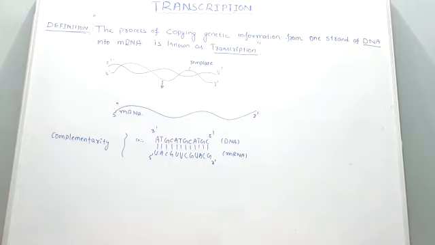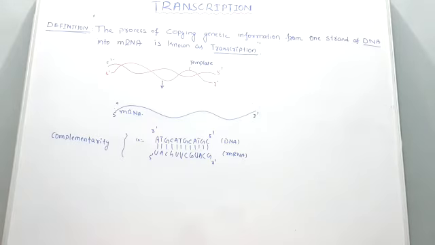ATGC, ATGC, you can write several times. Always A pairs with U, T pairs with A, G pairs with C, C pairs with G. So what does it indicate? The process of transcription is governed by complementarity. You know the meaning of complementarity. What is the meaning of complementary base pair? It is the specific base pairing.